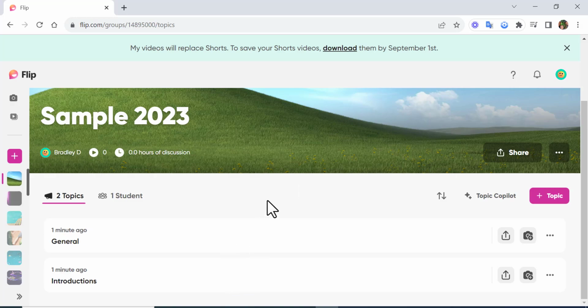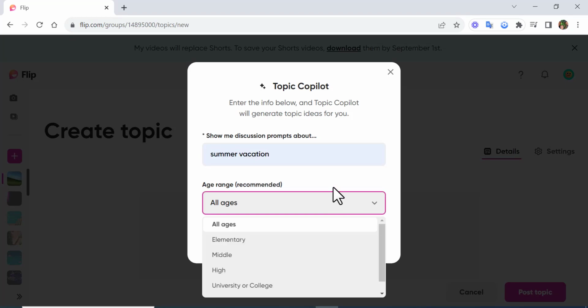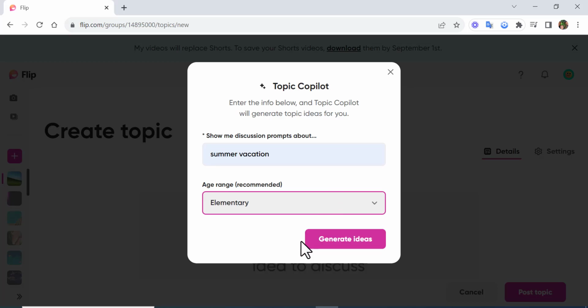You can see there are 2 other ones. Now, you're going to see there's this topic Copilot. It's an artificial intelligence one. Let's go ahead and select it just to show it to you. That is something new. So let's just say summer vacation. And let's keep it open for, let's just have elementary.